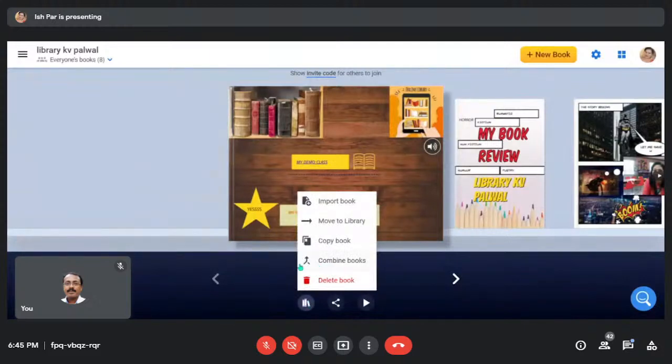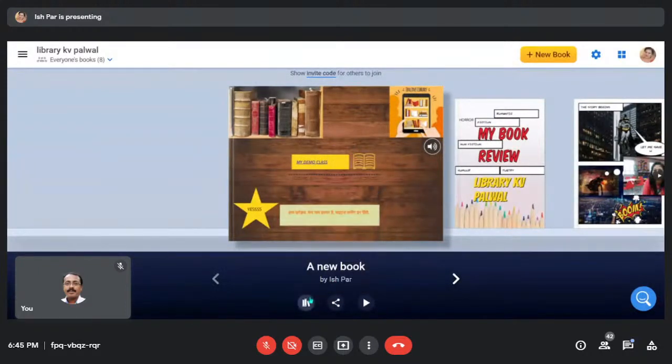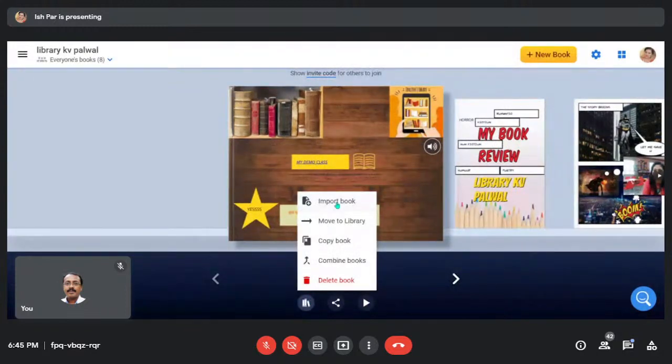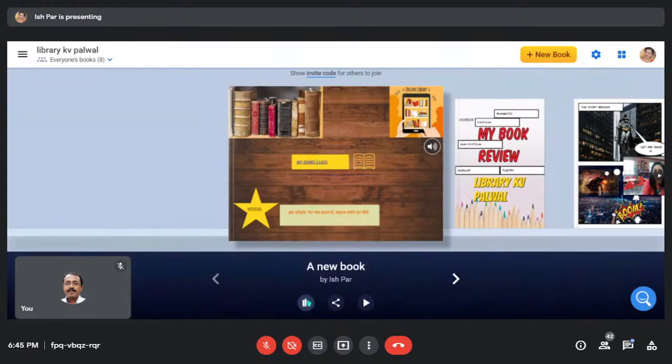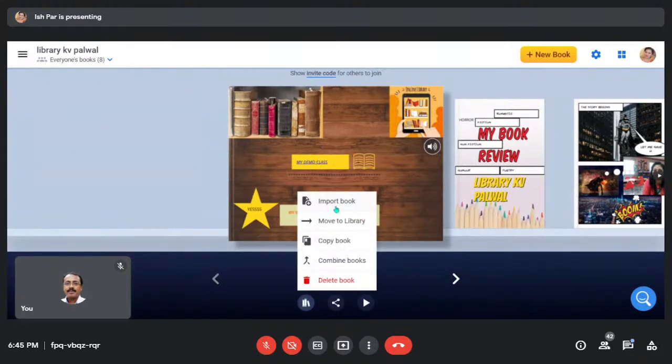Ma'am, please explain once more this part. Okay. There is an import book. You can import a book which is already there in your drive in EPUB form. If you are on Book Creator and you have completed your 40 books, what you do is you download it in your drive. So you can use those books to edit and you can add more books into it. I don't have any, that's why I'm not able to do it. Then you can move it to library.